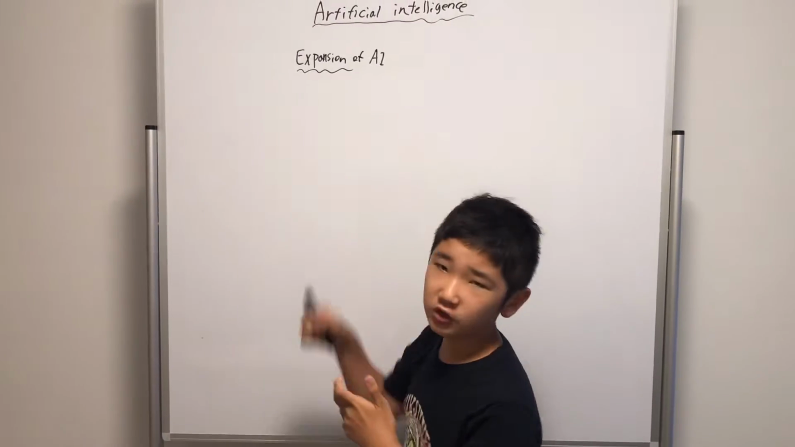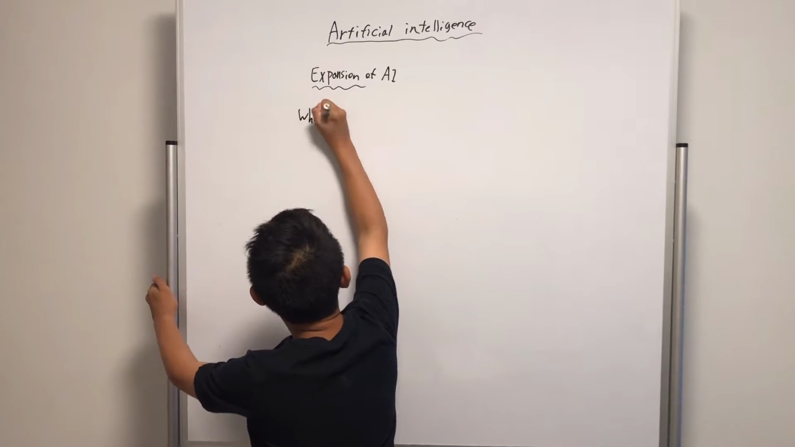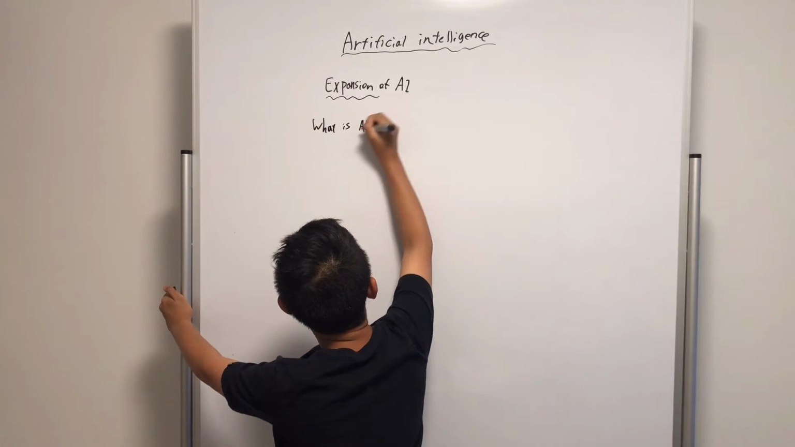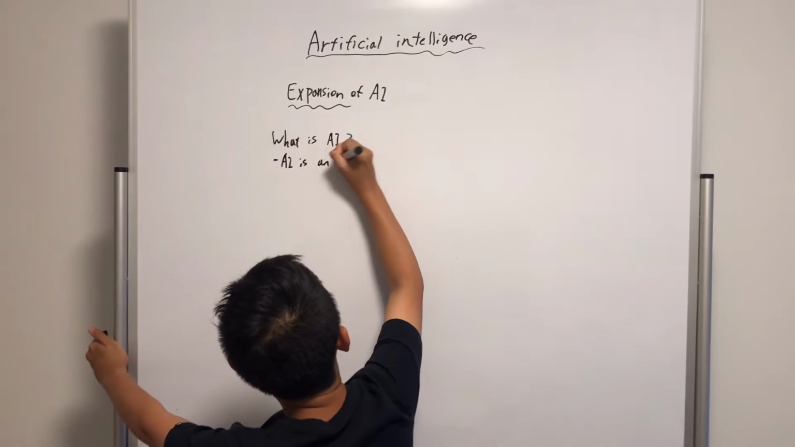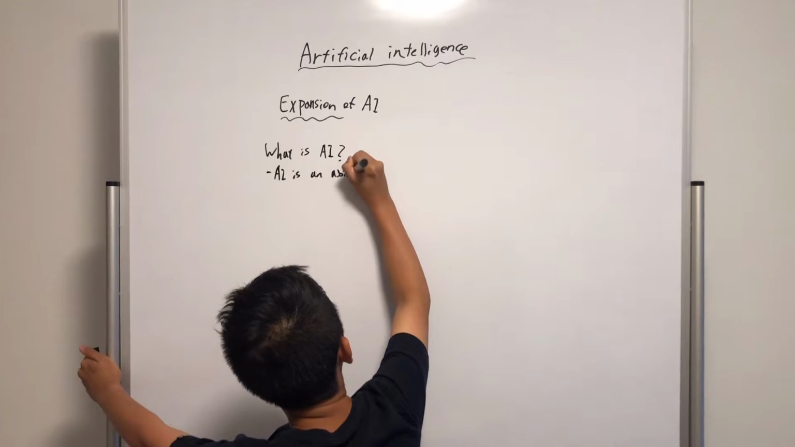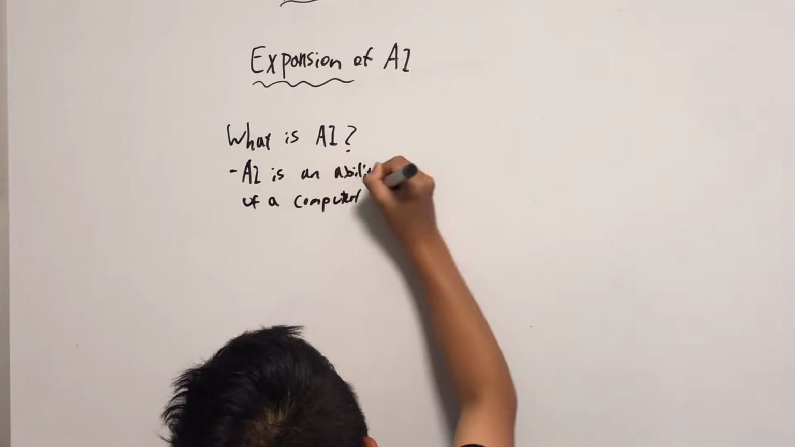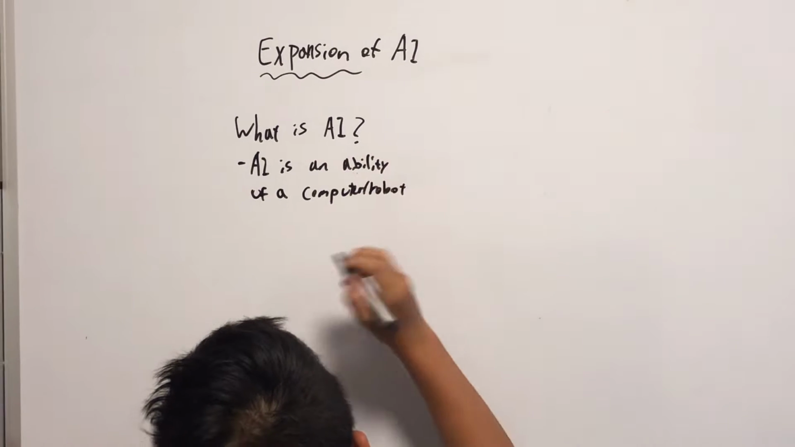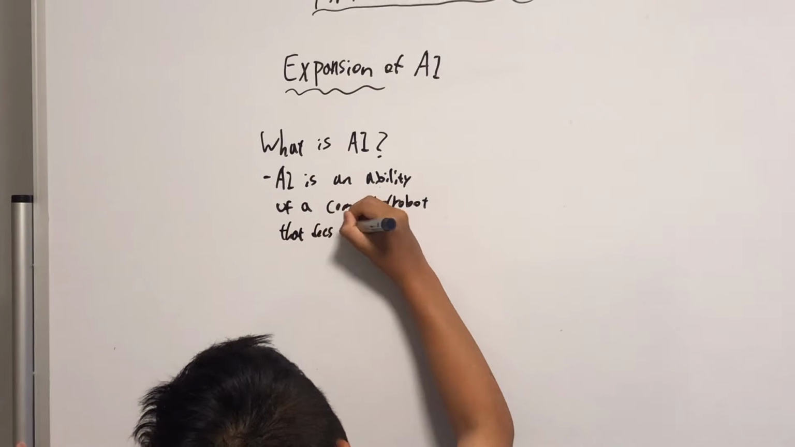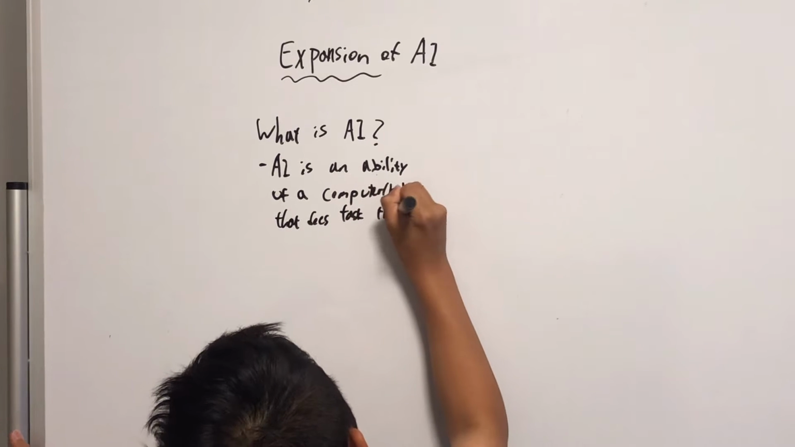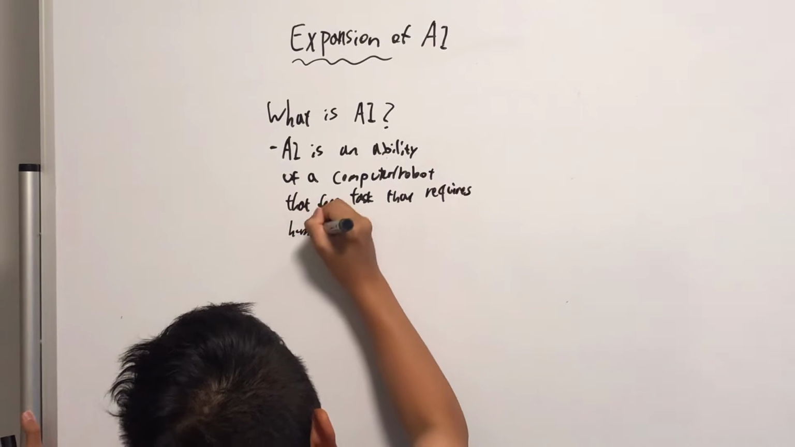So in order to know what expansion of AI is, you have to know what AI is, right? So what is AI? Very interesting topic. Well, AI is an ability. It's an ability of a robot or a computer, or a robot. You know, robots, but artificial intelligence is something different. A computer or robot that does tasks that require human intelligence. So this means the robots are doing the things that humans do.